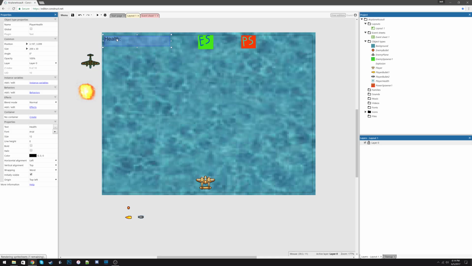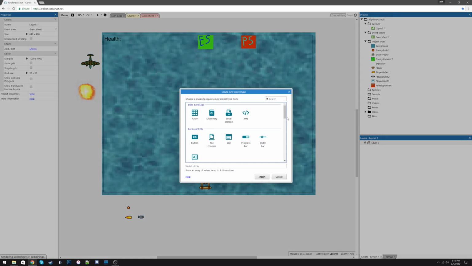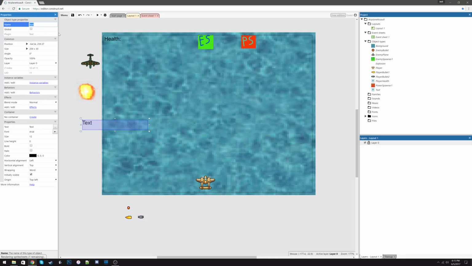And we could place that in the top left. And we're going to insert another new object. And it's going to be another text object. And it's going to be called score text. And it's going to have the word score colon space in it. And we're going to put that in the right over here. Remember, if you accidentally do something, you could always do Control-Z to undo it.